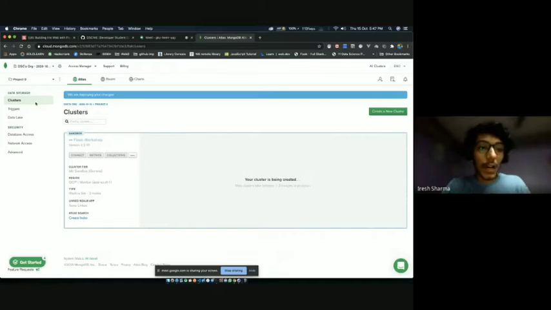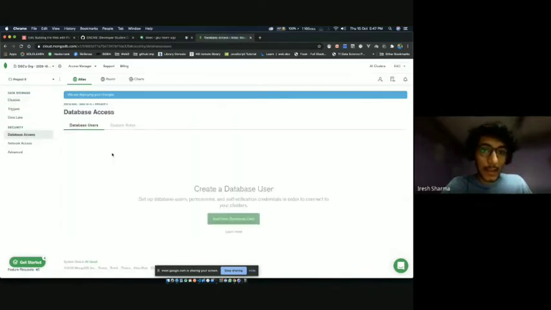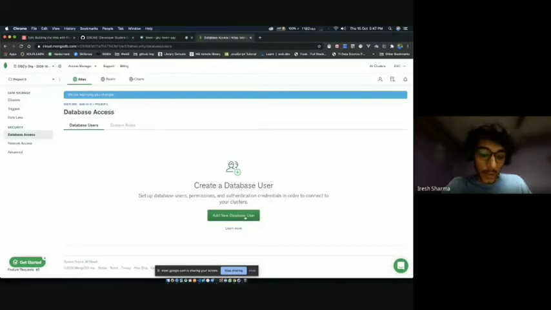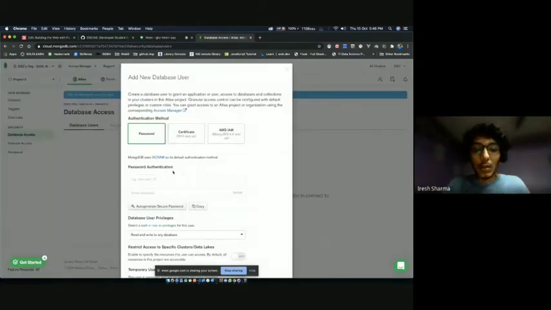So now we want to set up a few accounts and a few rules. First of all, we're going to go into database access and create a database user. A lot of people can have access to your MongoDB account. As I made a DSC account, almost all the DSC cores have access to this account. But not all the DSC cores are supposed to change this database, right? So I'm going to create a database user and make sure that whoever has this ID and password, and only those people, can log in.